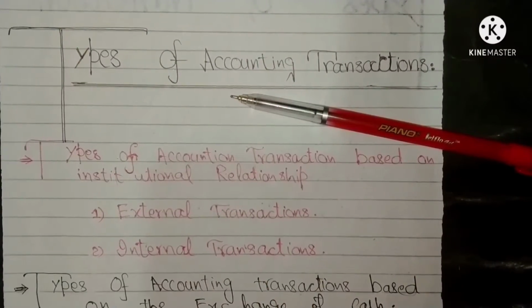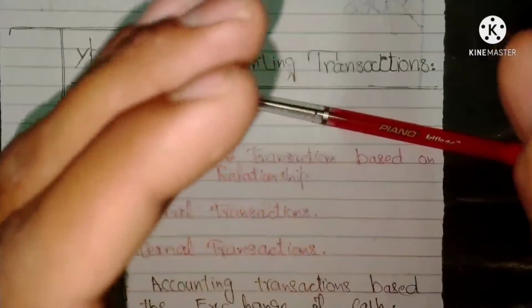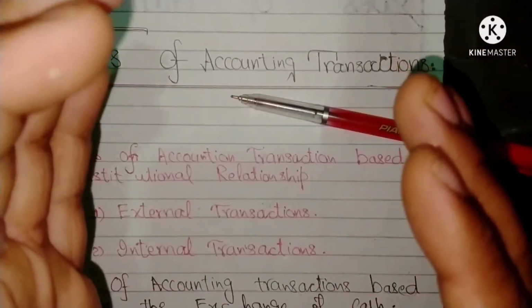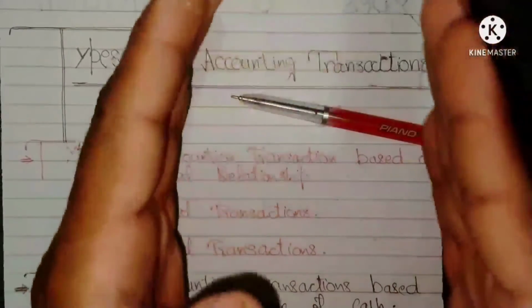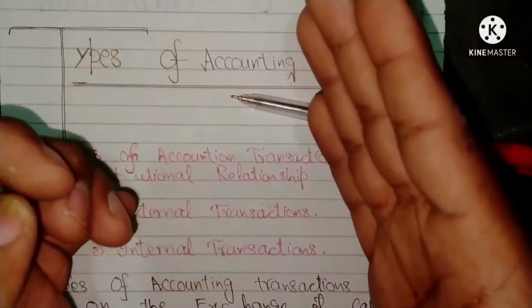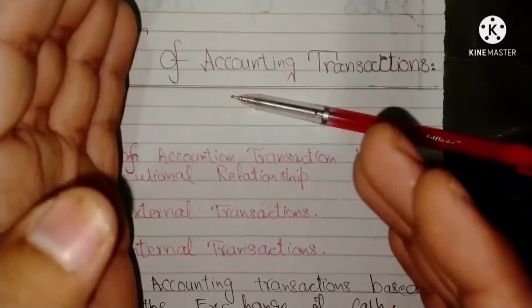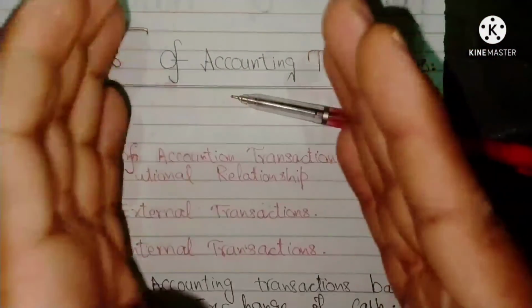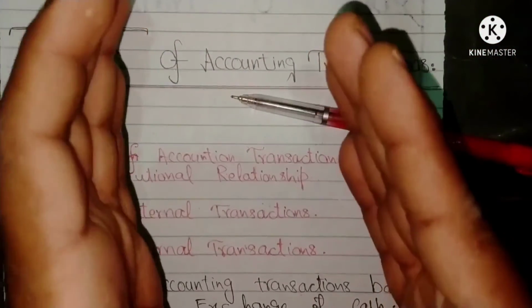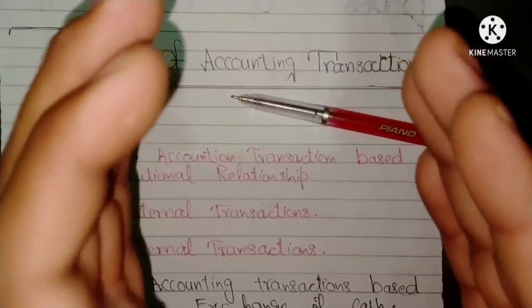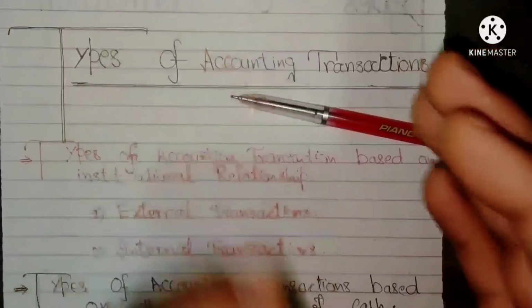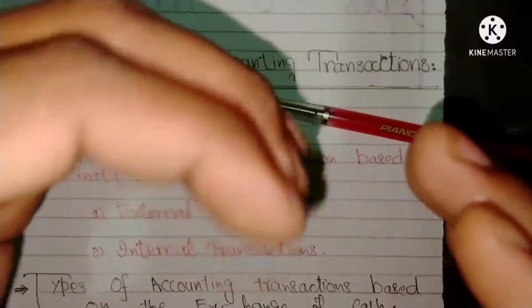Dear students, it is imperative to remember that every transaction should show the balance between the assets and liabilities, or debit and credit, such that a receipt of cash from a customer equals an increase in revenue, or that a purchase from a supplier equals an increase in expenses and decrease in cash.